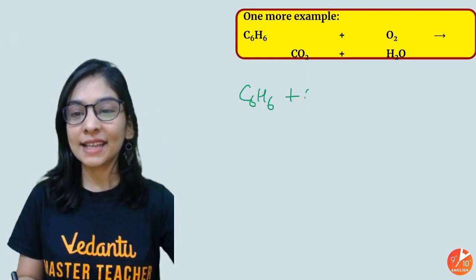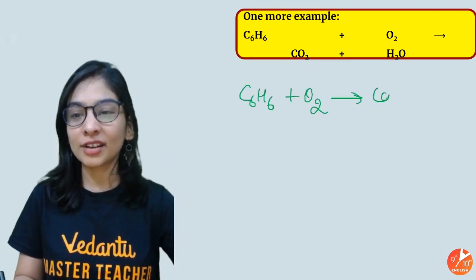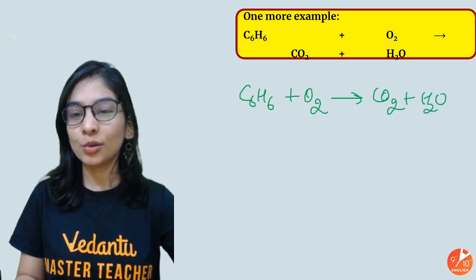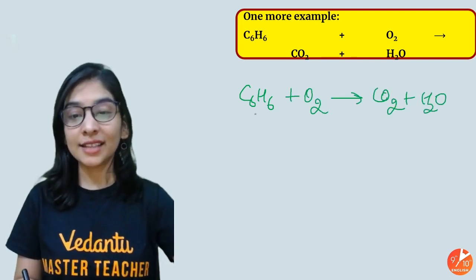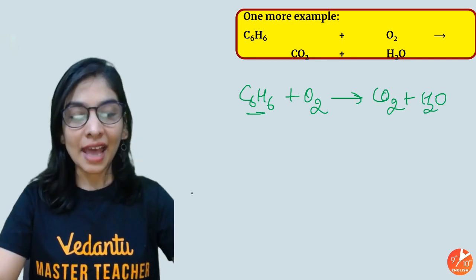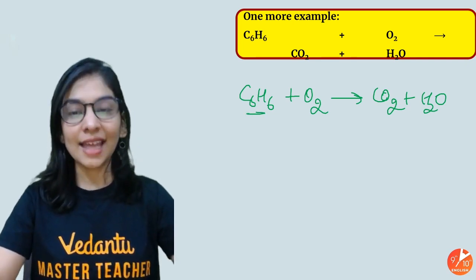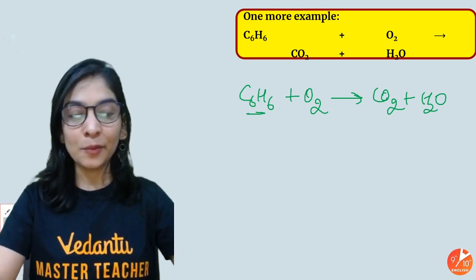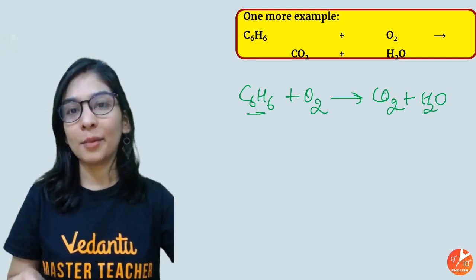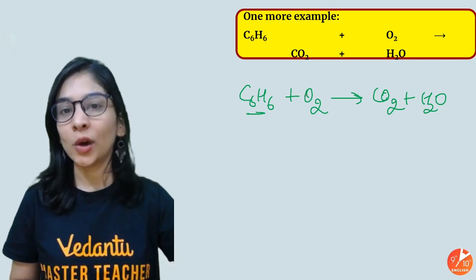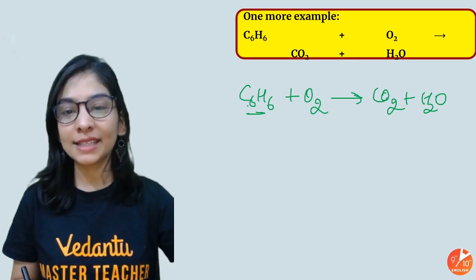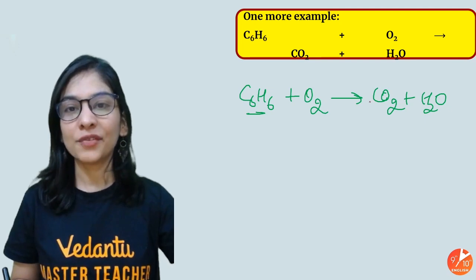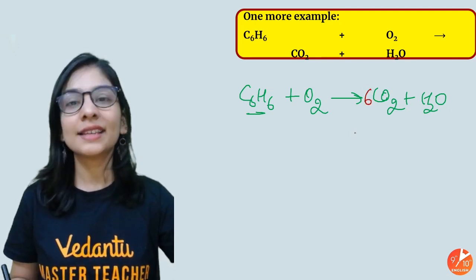How does C6H6, whenever it reacts with oxygen, produce CO2, H2O, and definitely energy? This is nothing but your benzene. I am burning benzene in air. Do remember, whenever you burn any hydrocarbon, that will always give CO2 and water vapor. Let's see how to balance it. Number of carbon 6, number of carbon 1. I'll write 6 here.